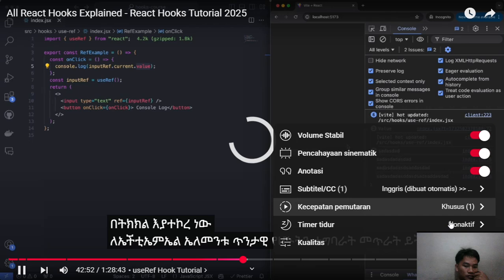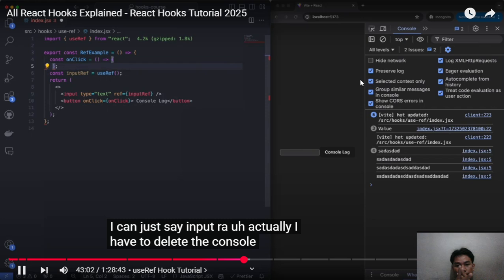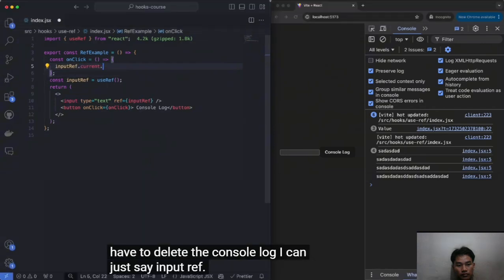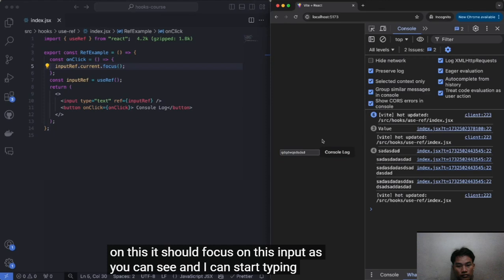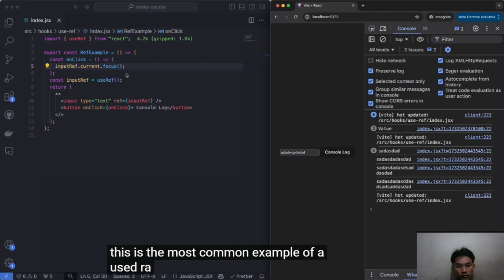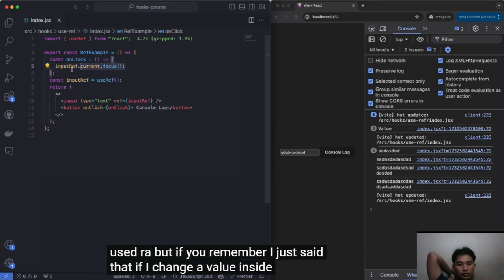Actually, I will have to delete the console log. I can just say input ref dot current dot focus, and this is a function that exists in JavaScript. When I click on this, it should focus on this input, as you can see, and I can start typing. So this is the most common example of a useRef. But if you remember, I just said that if I change a value inside of this input ref, it won't trigger a re-render.